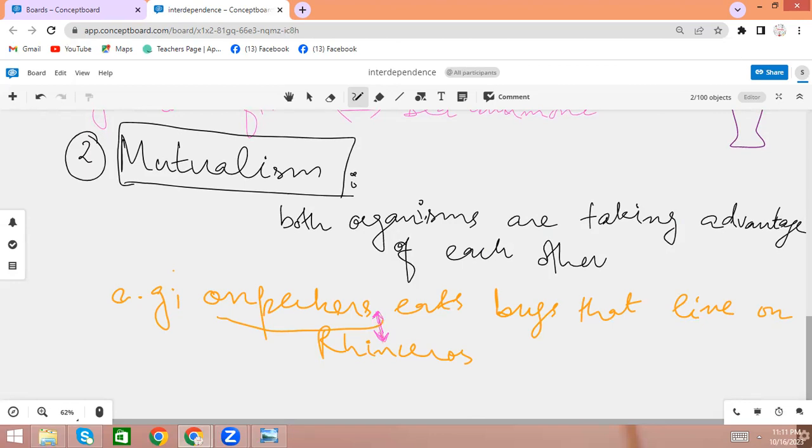So these oxpeckers are eating the bugs that are living on the backs of the rhinoceros, which are sucking the blood from the skin of the rhinoceros, and these oxpeckers are a type of bird. Okay, they just pick those bugs out from the rhinoceros skin. So they are taking food.